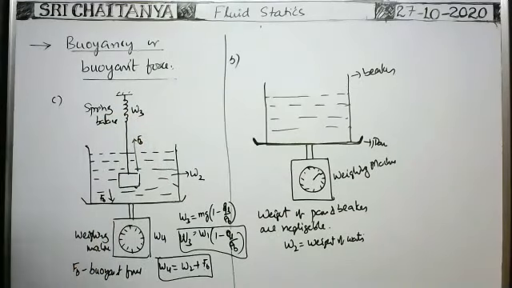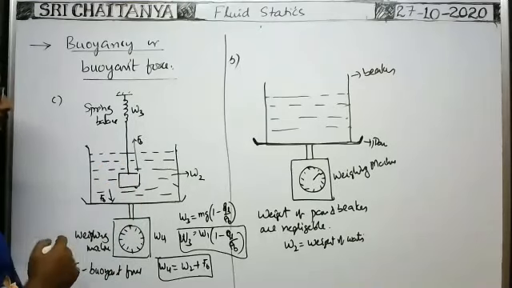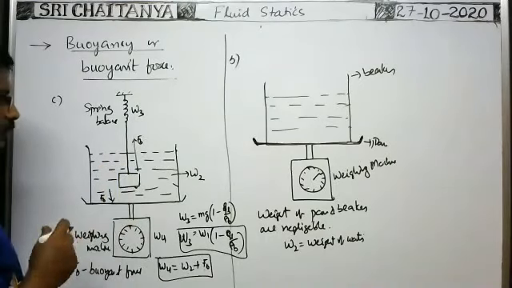Already we have written that. The reading of the spring balance is equal to the weight of the body itself.